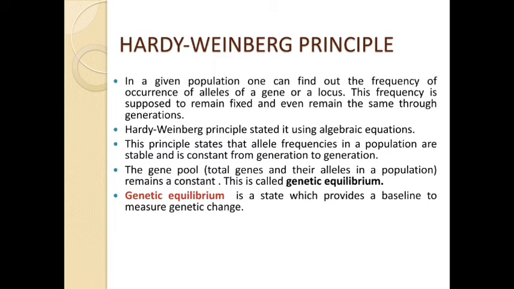Now if some disturbance occurs in genetic equilibrium, that means in the gene pool, then only is there a chance of evolution, that is, a chance of changes among the organisms in a population.